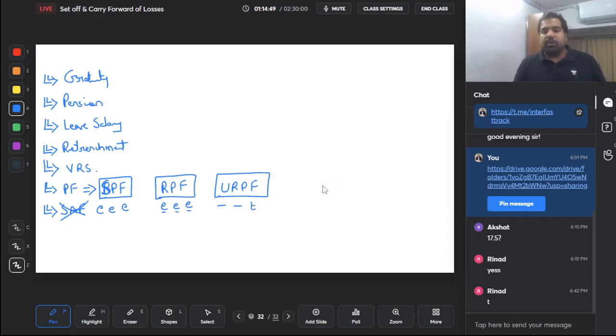But why no exemption last? Because the government did not get to use the money. In these two cases, the government gets to use the money, hence the exemption.